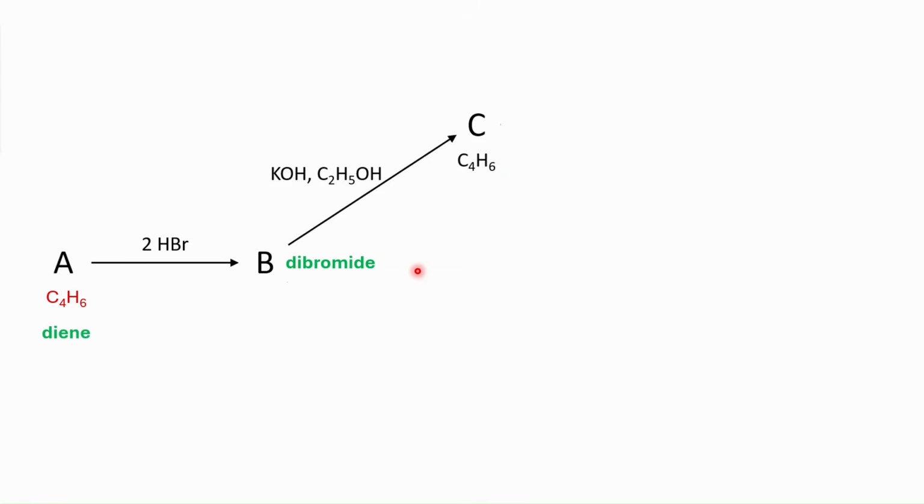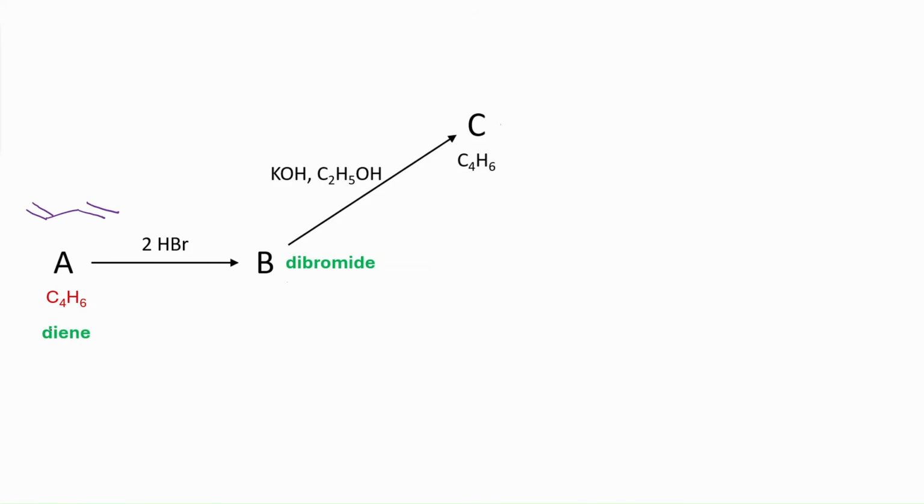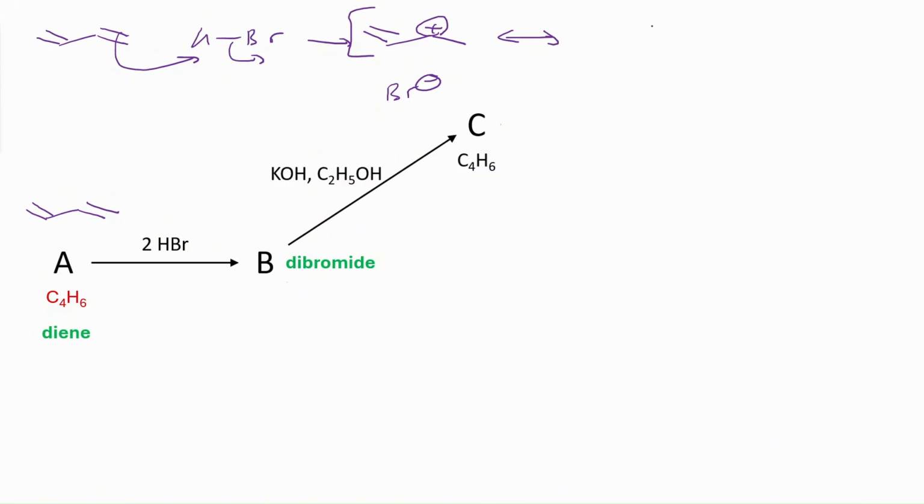So it's actually isomerization, and that's why we need to propose some candidates. The first one is assuming that A is a diene, okay? We are writing here that A is something like this. Now it's reacting with hydrobromic acid. So obviously, 2 molecules of hydrobromic acid, so we need to do it step by step. Let's say, because this is a symmetric structure and the pi bonds are symmetric, it doesn't really matter which one attacks first. So I'm going to attack one of them with hydrobromic acid, and then the bromine leaves, and then I have a positive charge here, okay? And hydrogen is attached, and now this bromine can attack there, but I also have resonance structures here, right? So I need to consider those two cases.